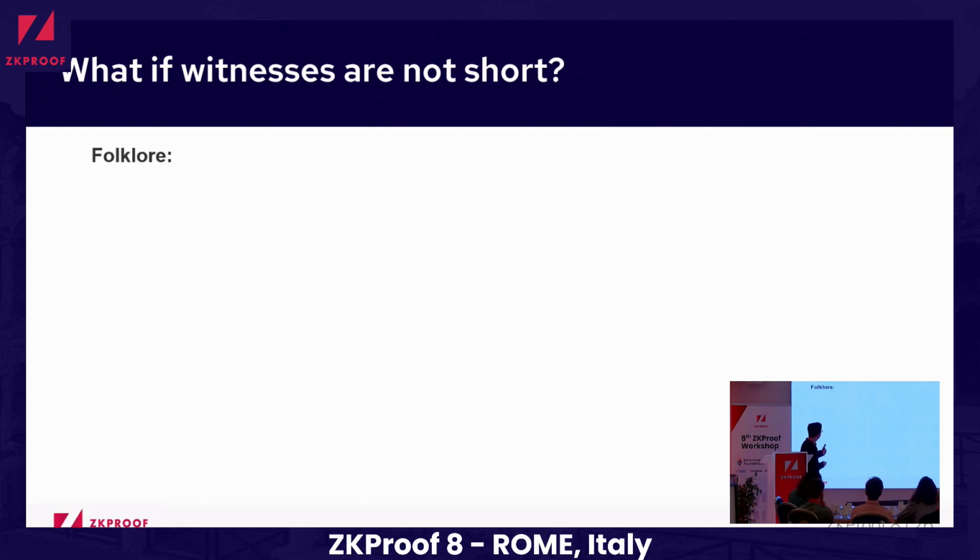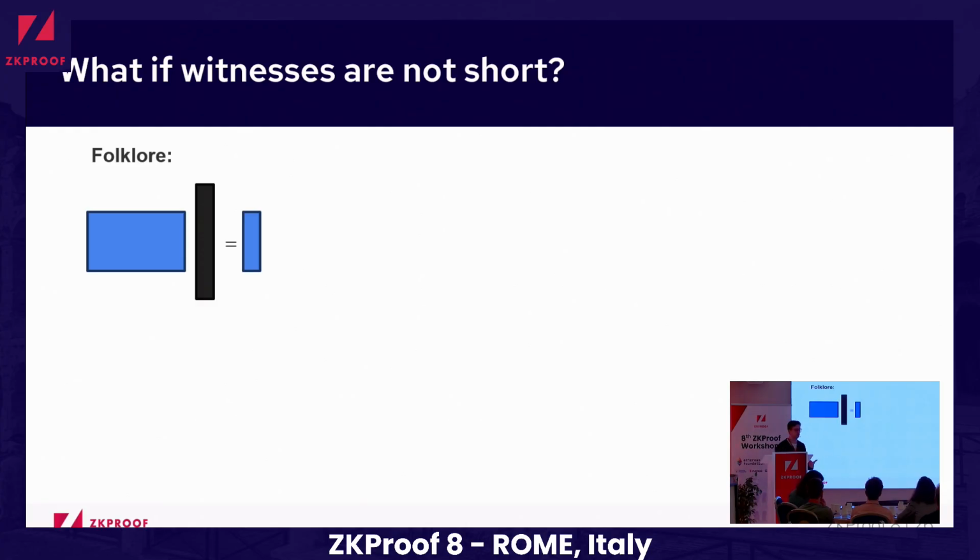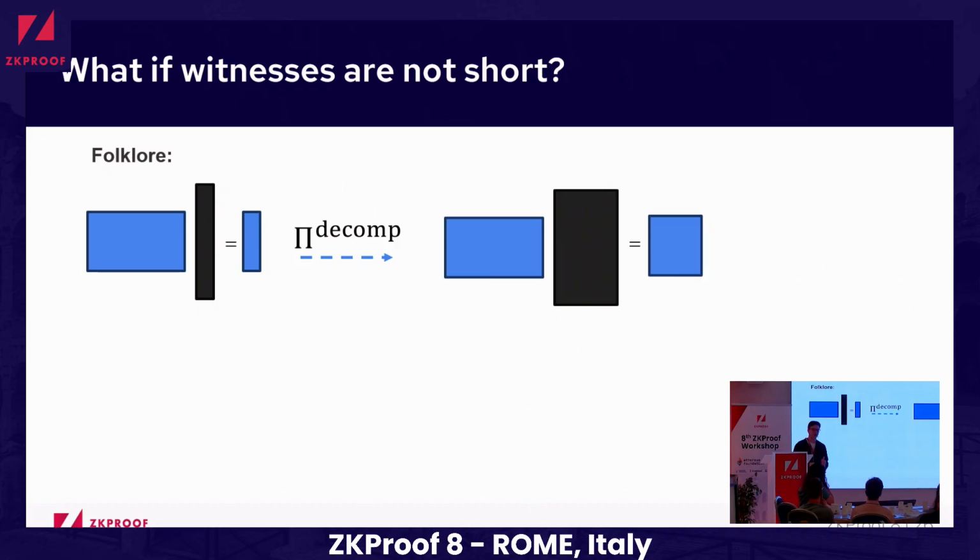The typical solution that you can come across in the literature is that we simply take a witness and apply some decomposition, so that we end up with multiple columns of the witness. But then we also need to send commitments separately to each column, and this is pretty communication heavy. Cyclo proposes a somewhat different solution.